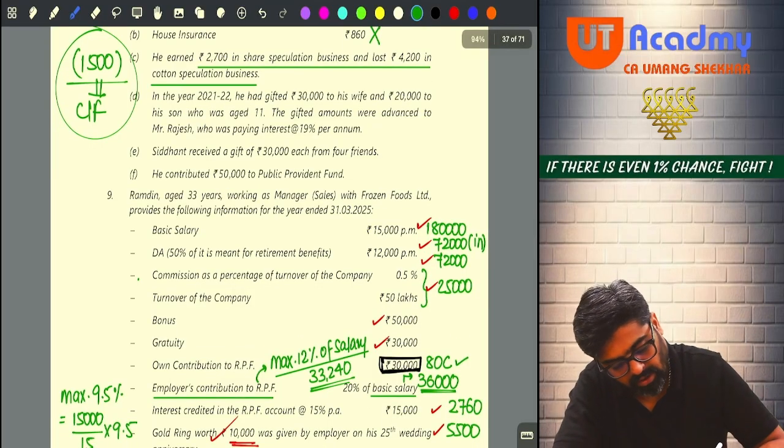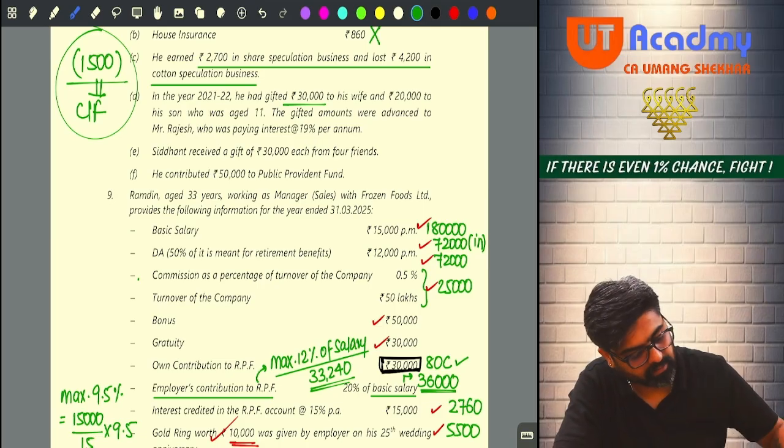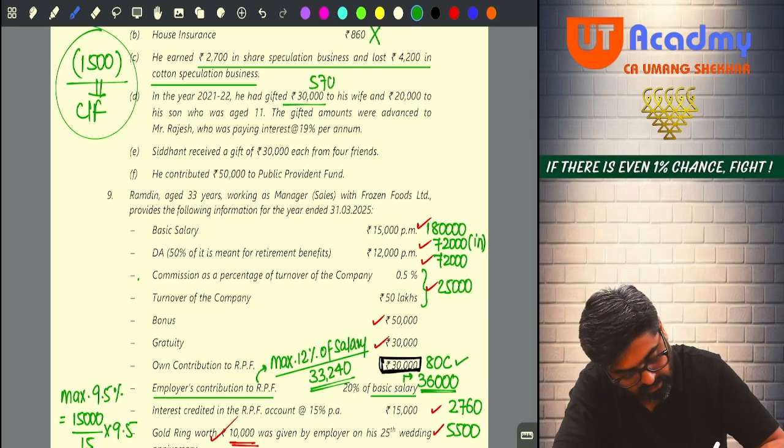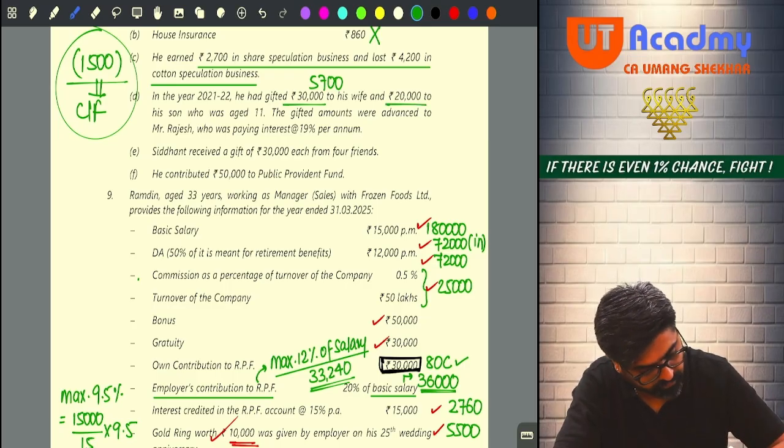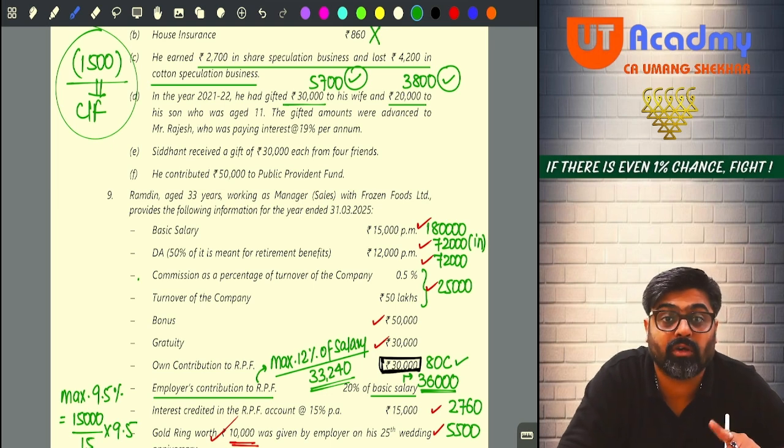So tell me, on 30,000, can you calculate 19%? It will be 5,700. And on 20,000, can you calculate 19%? It will be 3,800. So this also will be clubbed and this also will be clubbed, and this will be shown as your IFOS income. But from 3,800, you are going to get 1,500 exemption also if 115BAC is not followed.